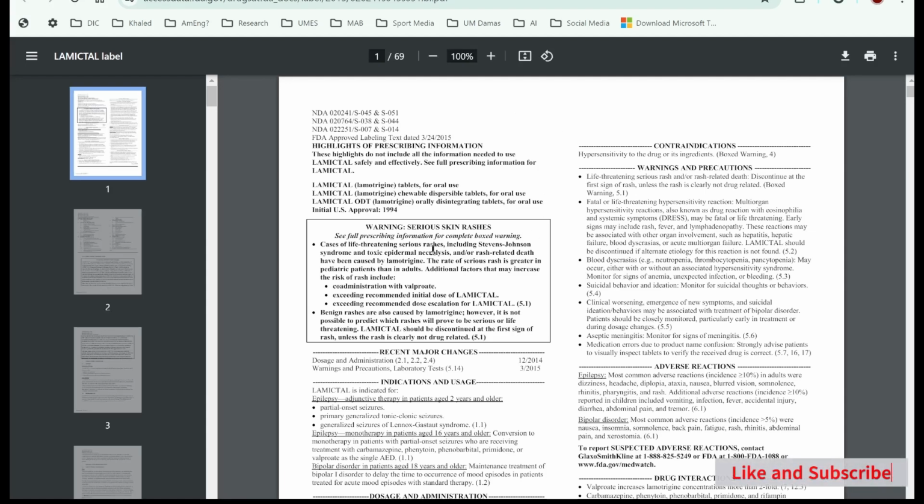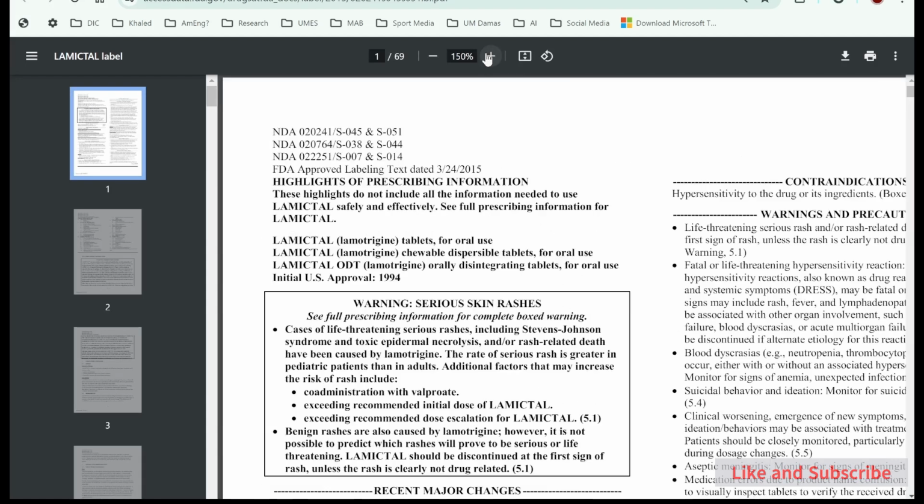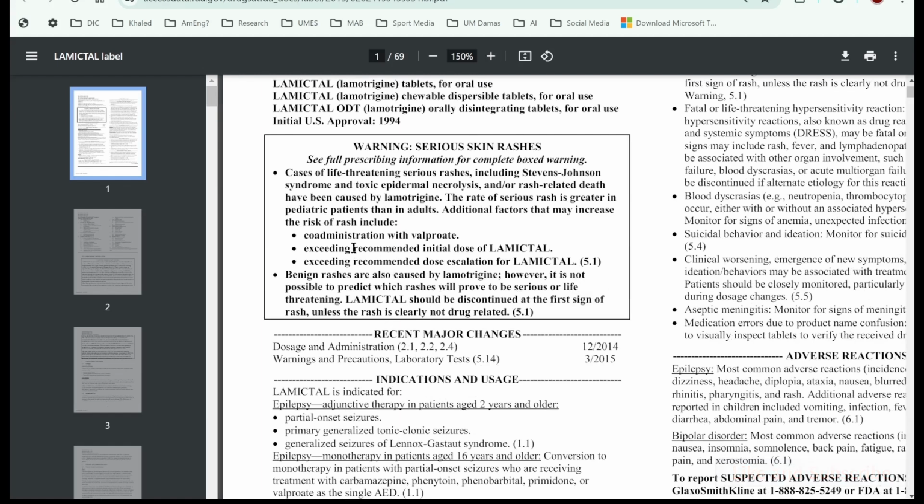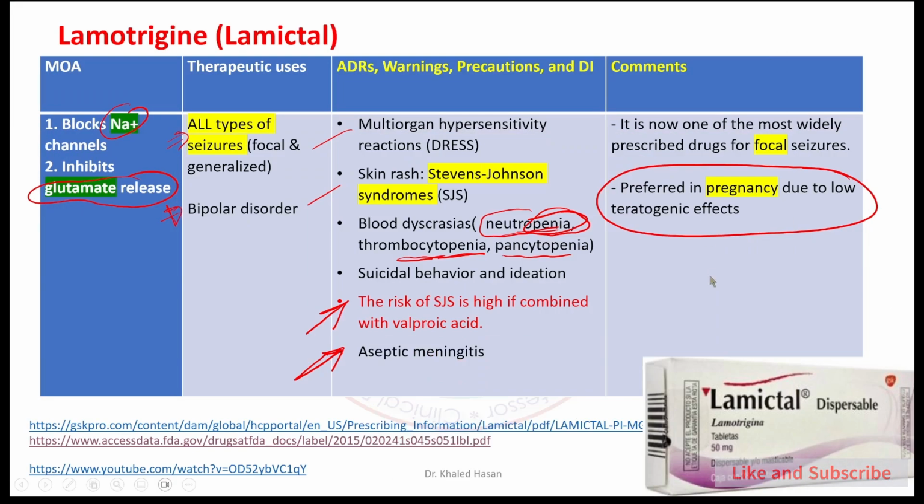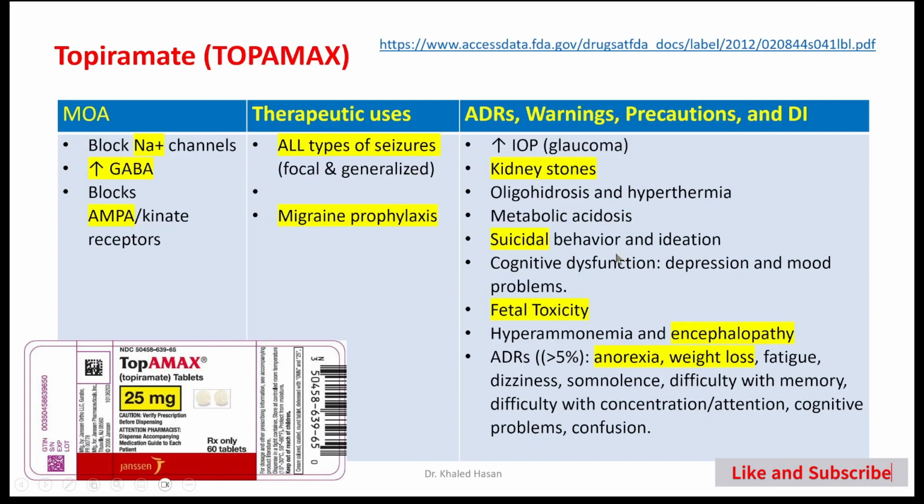You can see the black box warning for lamotrigine here: cases of life-threatening serious rashes, including Stevens-Johnson and toxic epidermal necrolysis, associated with lamotrigine. Lamotrigine, two things: Stevens-Johnson and safe during pregnancy.